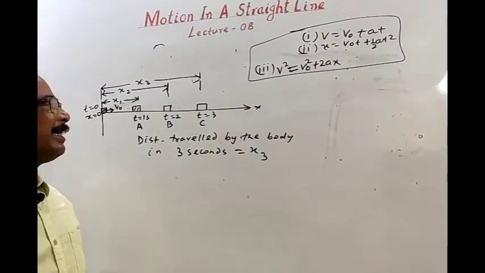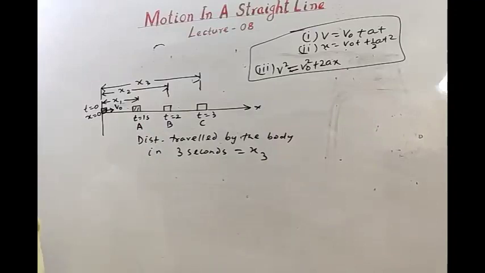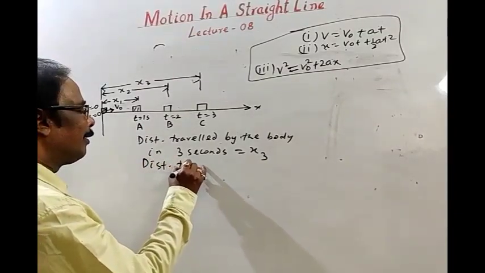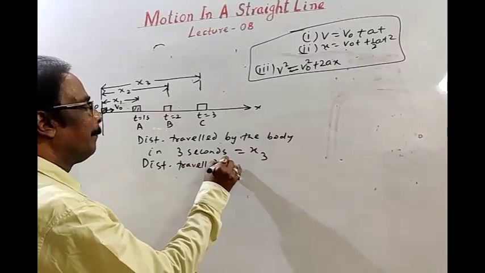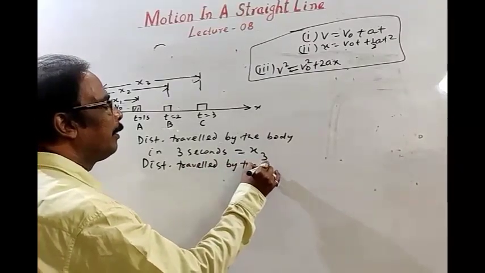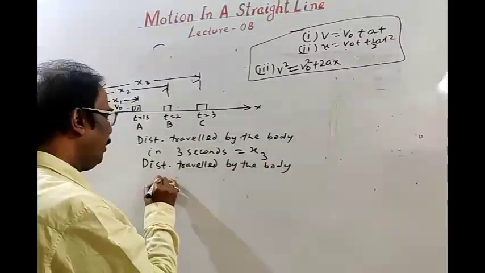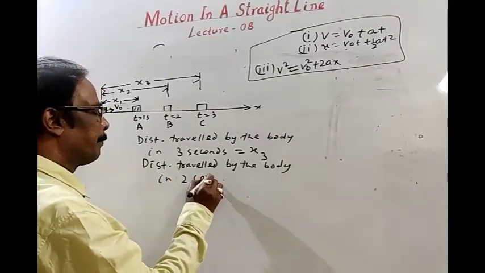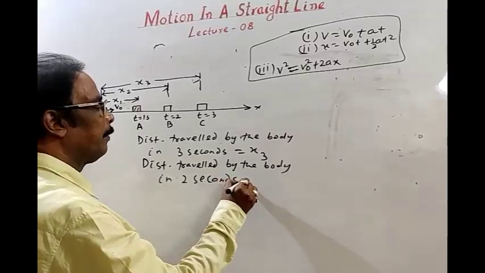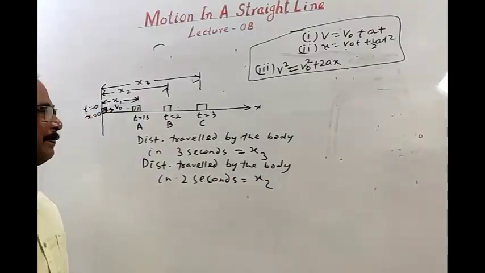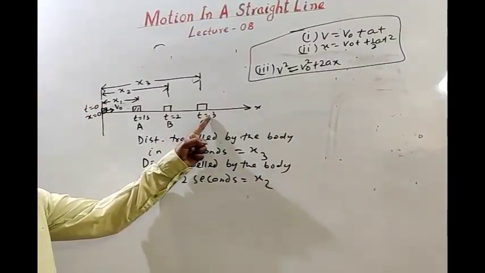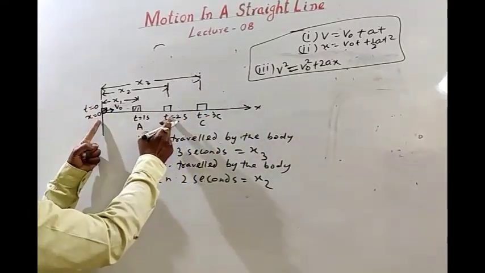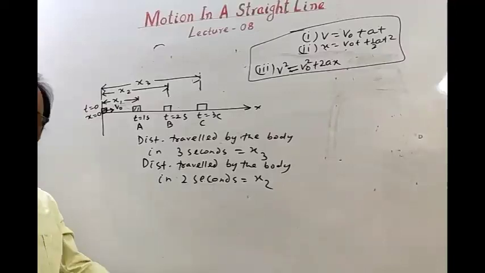Similarly, distance traveled by the body in 2 seconds is obviously x2.